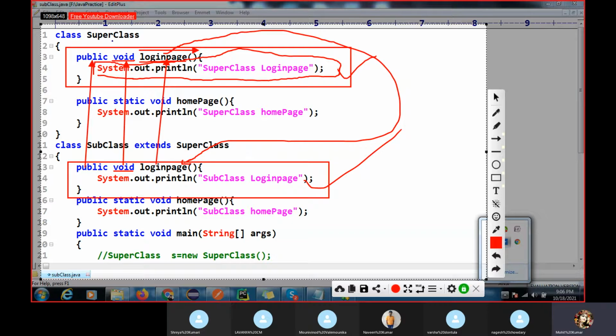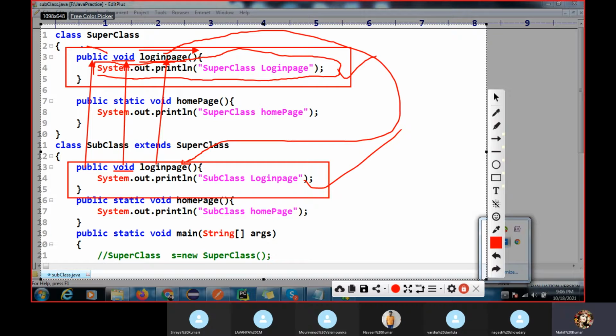We have some rules for method overriding. We cannot create the method in the same class because the method signature is the same. The return type must be the same and the method signature must be the same. For overriding we must have two classes, a superclass and a subclass. We cannot create it in one class because you cannot create the same method signature in the same class.